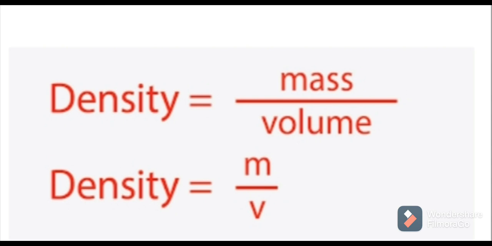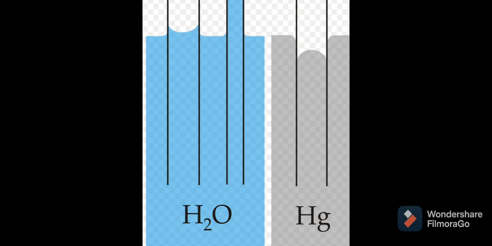Okay, so the density of water is 1, and those objects having density less than 1 will float on water, and those objects having density greater than 1 will sink into the water. So this is about the density of water. The next point related to water is surface tension.